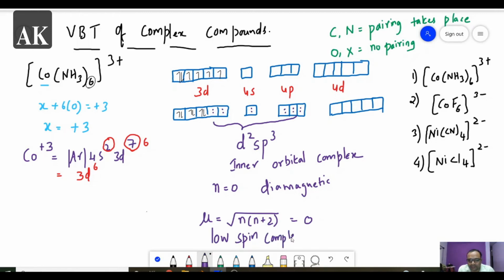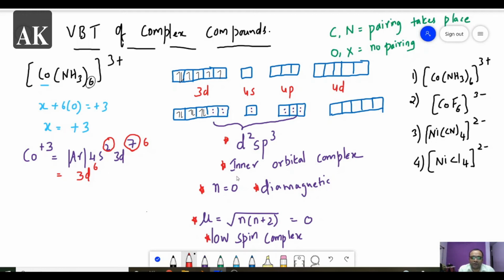So in the objectives, he may ask any of this part. He may ask whether the complex is low spin, or how many unpaired electrons are there, or what is the magnetic property or magnetic moment, or whether it is an inner orbital complex or outer orbital complex, or the hybridization. Based on unpaired electrons you can know diamagnetic or paramagnetic, magnetic moment and low spin complexes.